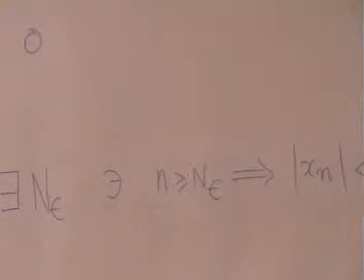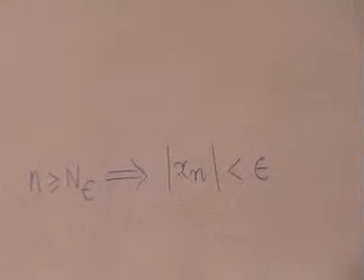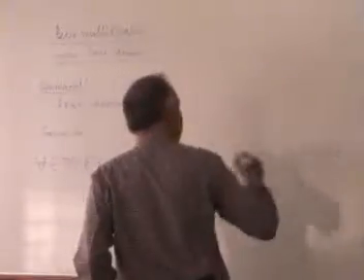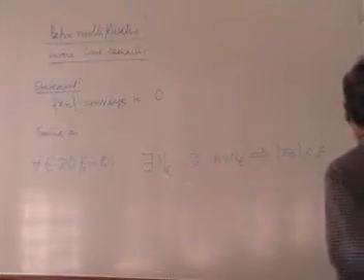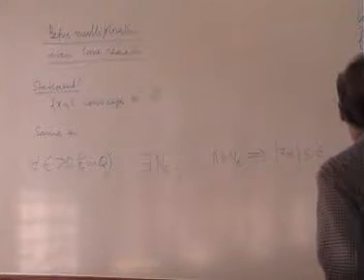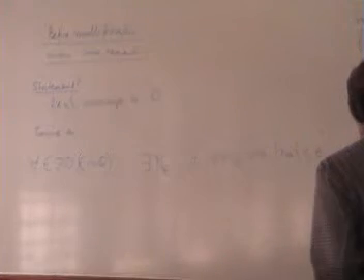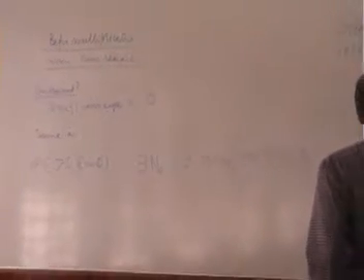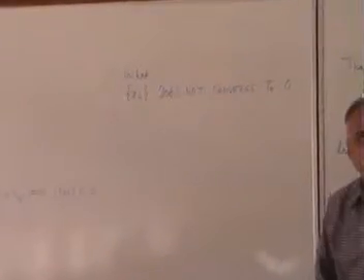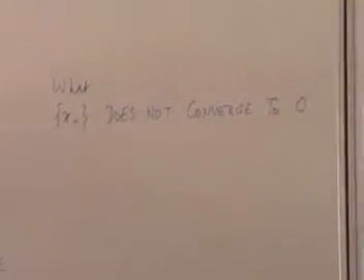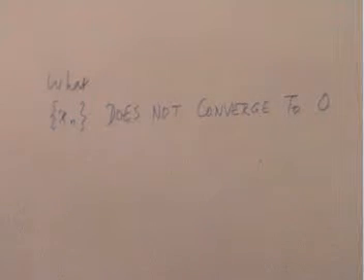Beyond a certain stage, the things are very close to 0, maybe on the right side or the left side. So therefore we put modulus xn. That will be small. The distance from the origin will be small. Now what is meant by saying that xn does not converge to 0? That's the negation of this statement. So this should not happen. Okay, so now let's see what is the negation of this statement.